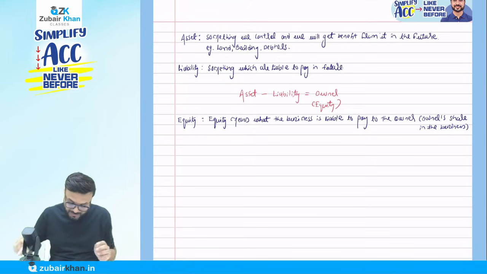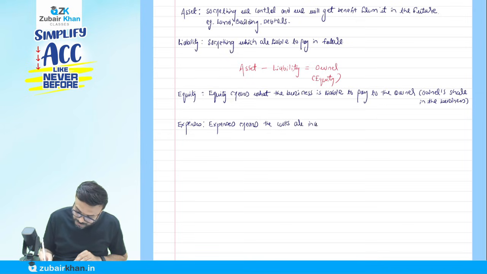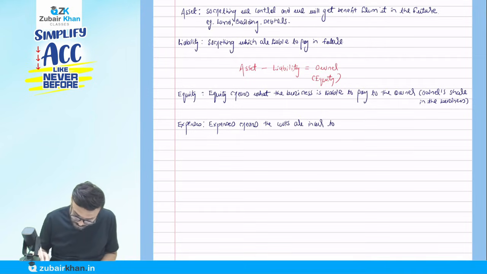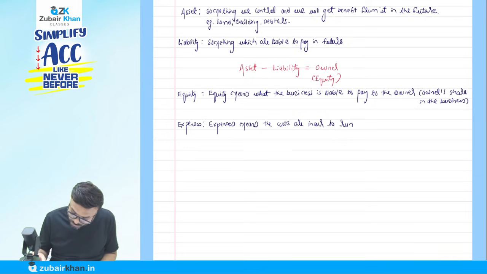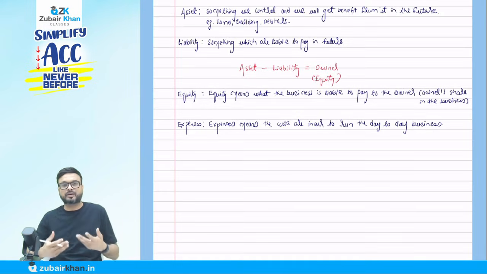Now two more terms here. Write down next, expenses. Expenses means the costs incurred to run the day-to-day business. So we run the business, and for that we incur expenses. For example, purchase of raw material, salary, rent. To run the day-to-day business, we call them expenses.